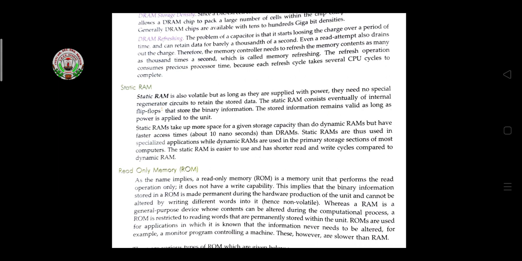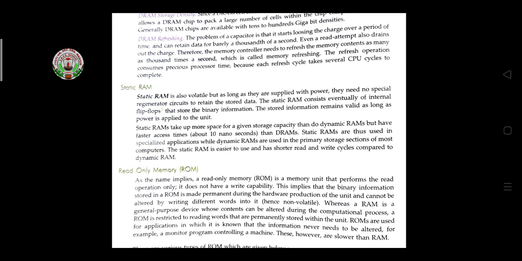Now static RAM. Static RAM is volatile, but as long as it is supplied with power, it needs no special refresh circuits to retain the data stored. The static RAM consists essentially of internal flip-flops that store the binary information. The stored information remains valid as long as power is applied to the unit. Like this, the static unit works.